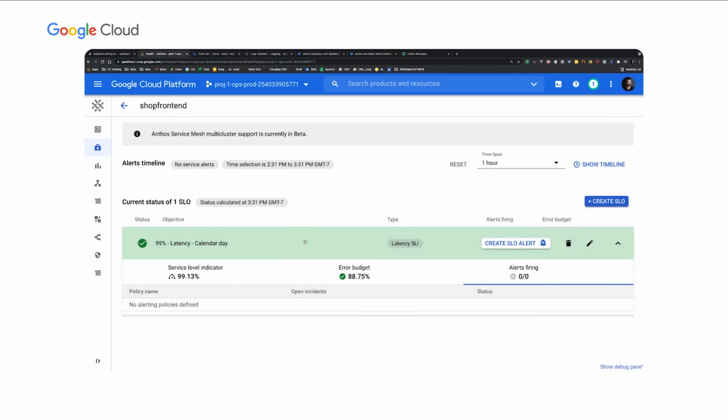And you can measure how exactly your service is being experienced across the board. So we typically recommend creating at least two SLOs for every single service, one for availability and one for latency, so you can see whether your users are actually able to access your service and what their experience is when they access that particular service. So that's the end of the demo. Let's go back to the presentation.